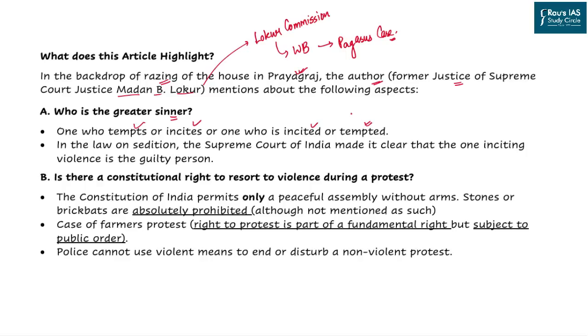It simply means that if we go into the logic and reasoning of who is the actual perpetrator, then the judiciary and the administration should ask themselves whether they should punish the one who has incited or the one who got incited. The law of sedition, as per the Supreme Court, has made it clear that the one who is inciting the violence is also a guilty person. So this is an important observation which was not taken into consideration, according to the author.